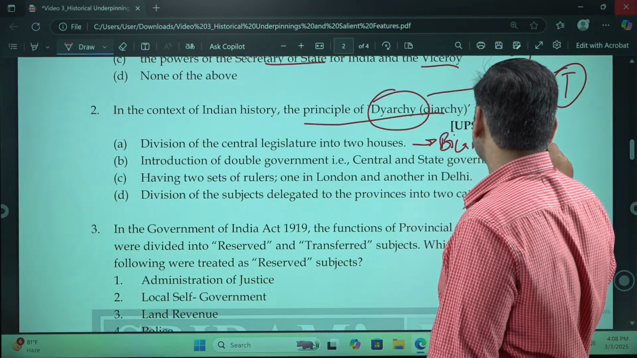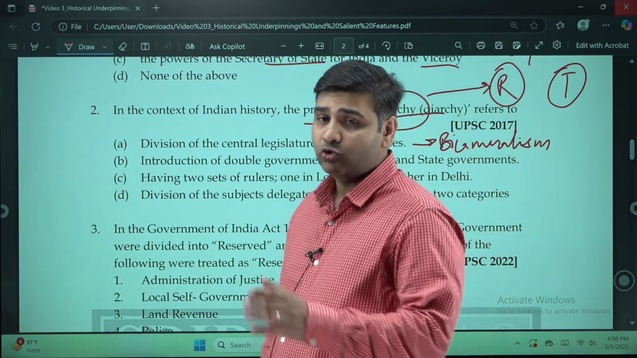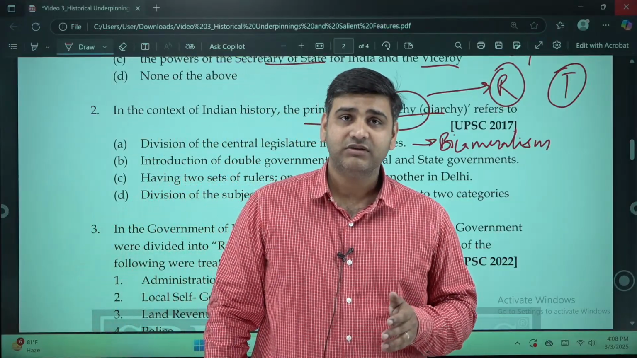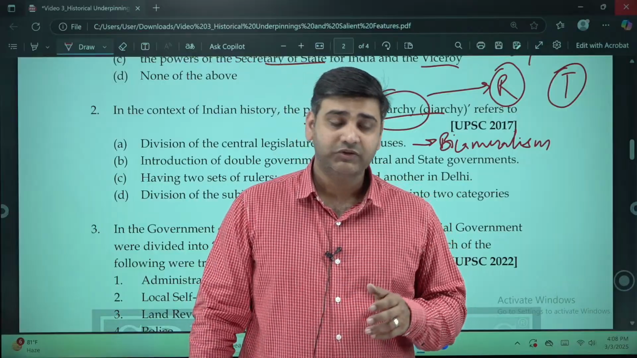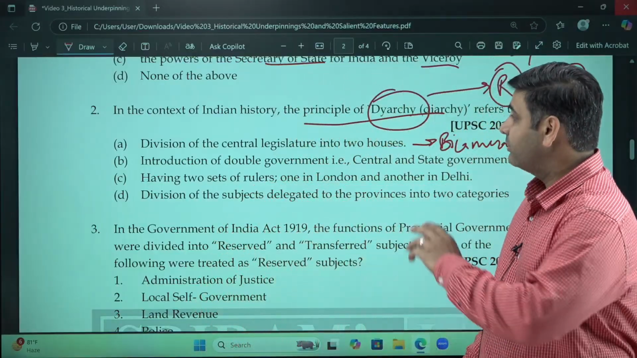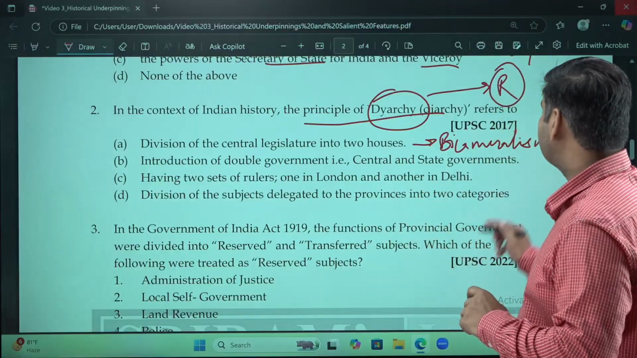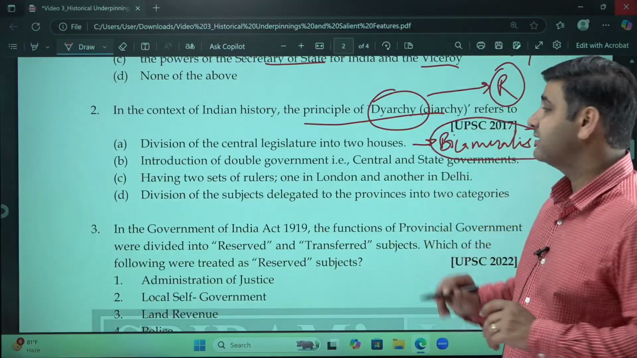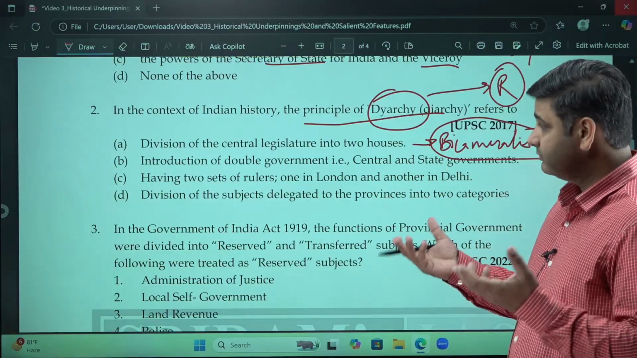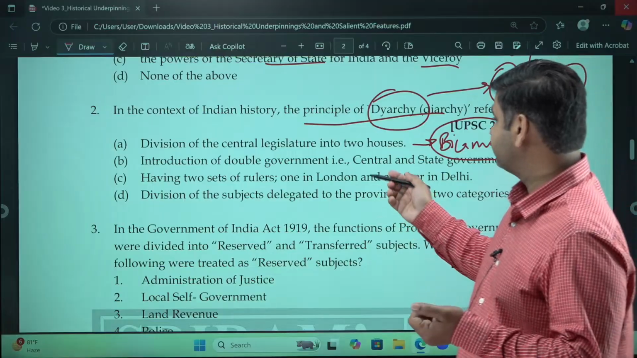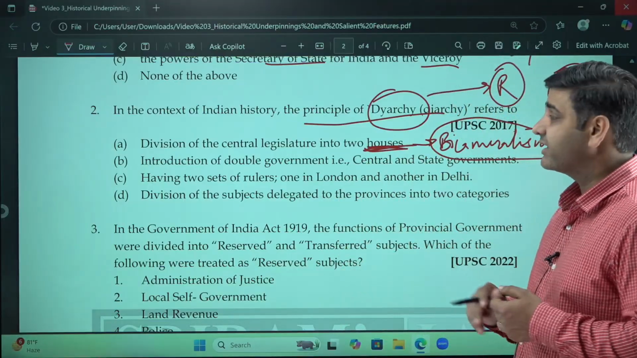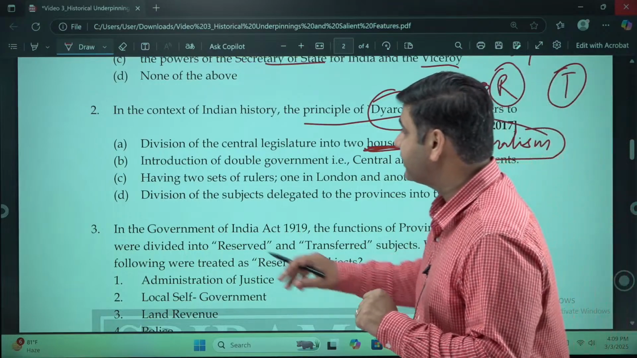What is bicameralism? Having two houses, such as Lok Sabha and Rajya Sabha, such as the legislative assemblies of the state and the legislative councils. We do not have legislative councils in India in all the states except 6. But we do have a bicameral feature at the central level. So it has nothing to do with diarchy. Having two houses at the center, it is bicameralism. It has nothing to do with diarchy.